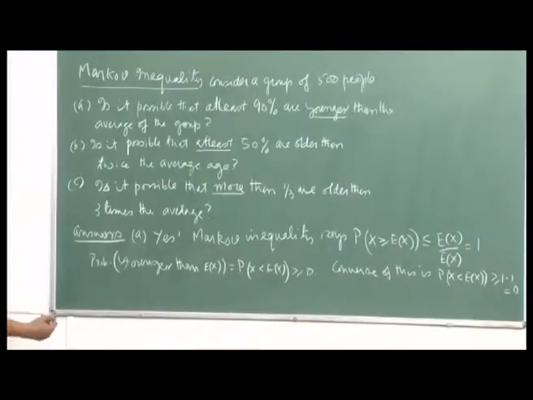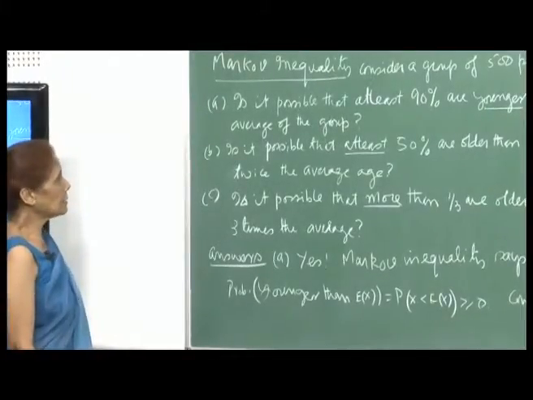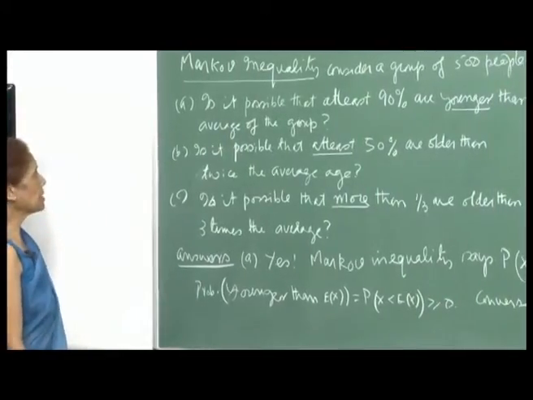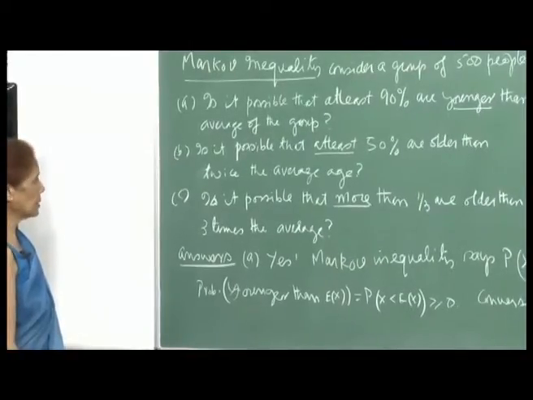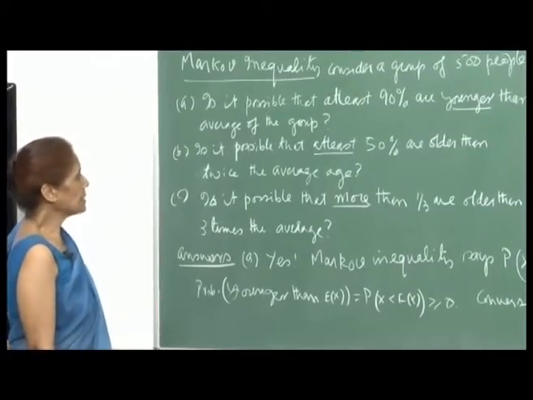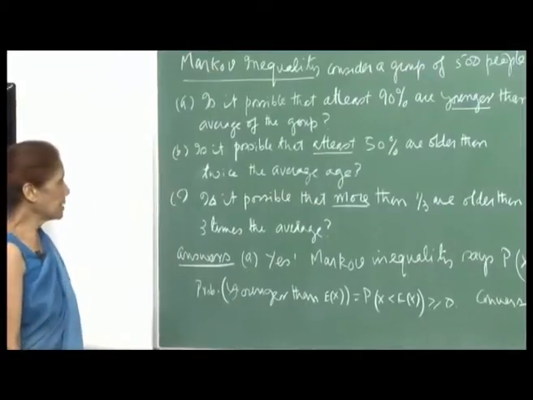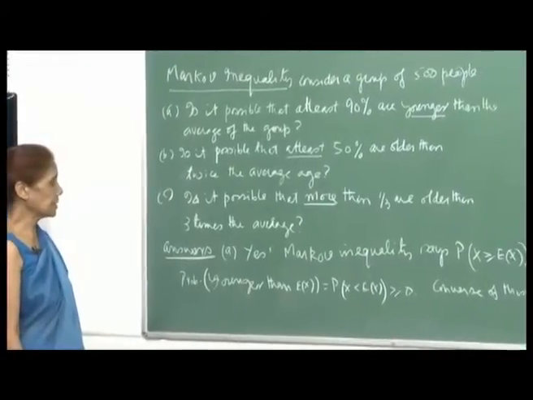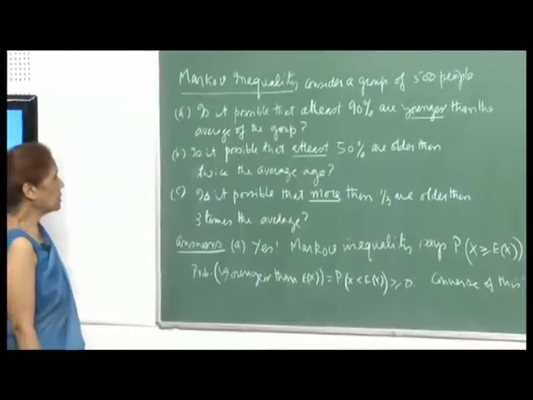Okay. So, let us see interesting applications of the Markov inequality. Consider a group of 500 people. Now, you want to ask this question: is it possible that at least 90% are younger than the average of the group? The next question is: is it possible that at least 50% are older than twice the average age? And another question could be: is it possible that more than 1/3 are older than 3 times the average? So, let us try to see what kind of answers Markov inequality will give you.